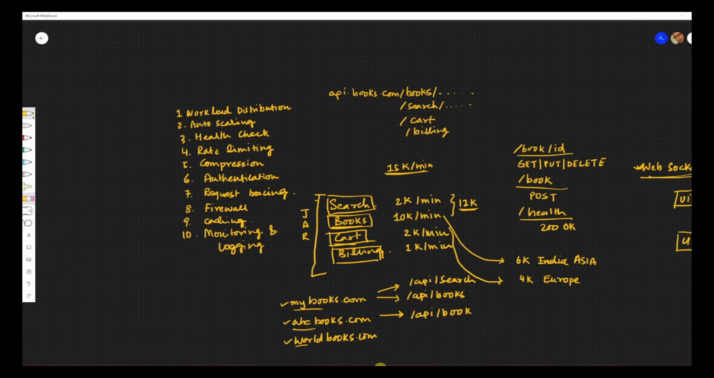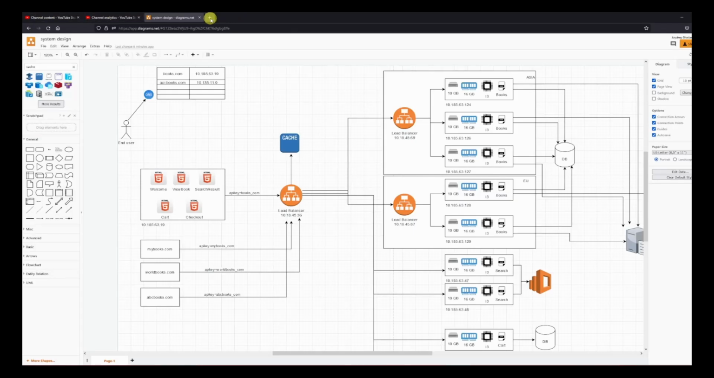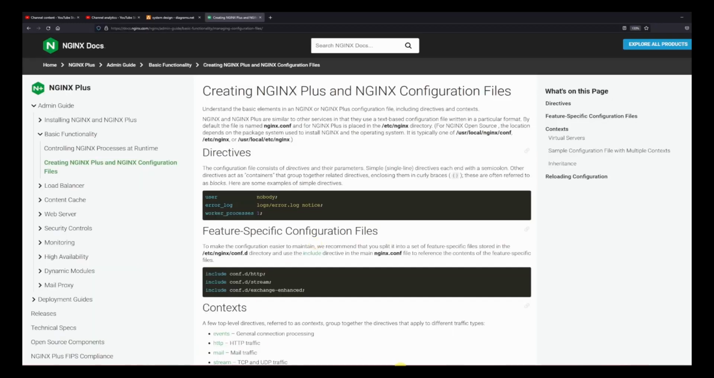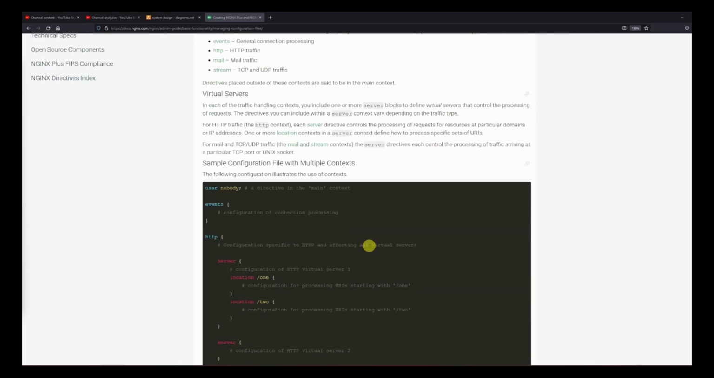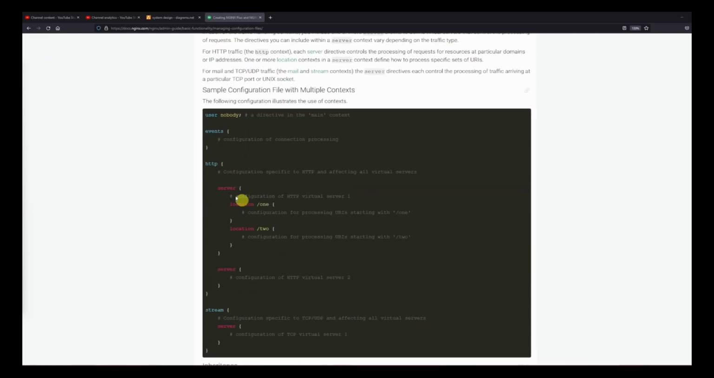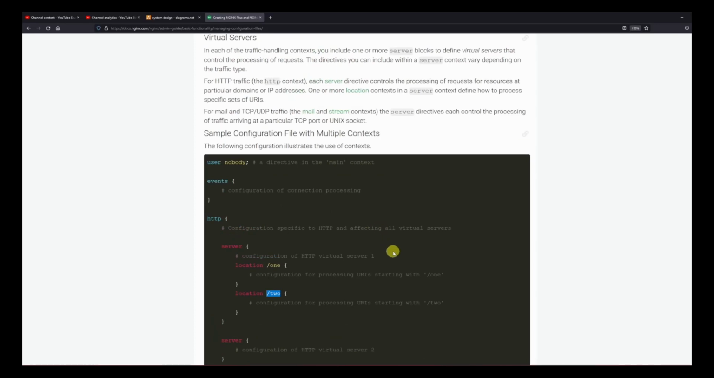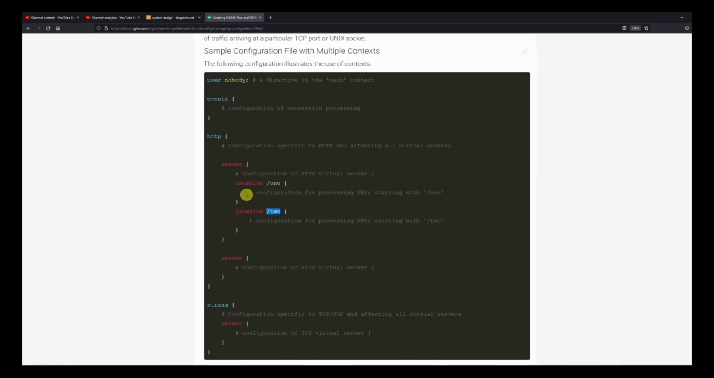So let me open the NGINX config and show it to you guys. Here I am at the NGINX site, the NGINX docs. You can see all the configs over here. So here is your config. Over here you have the server configuration under HTTP. Here you specify if the location is /1 or /2. For us it will be book, search, and all of them. And if it matches this rule, this configuration will apply.